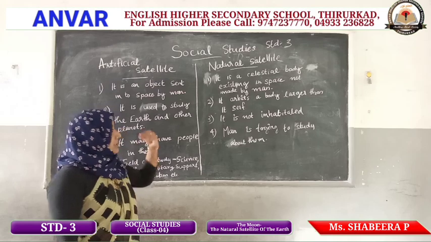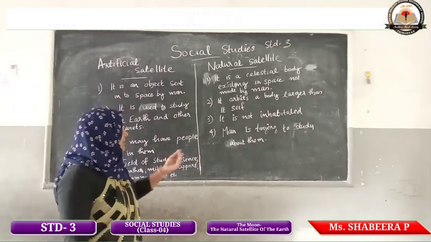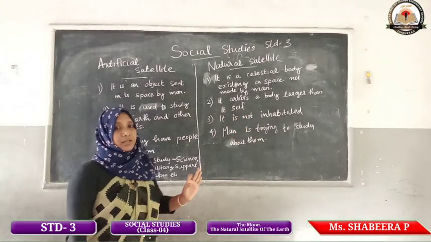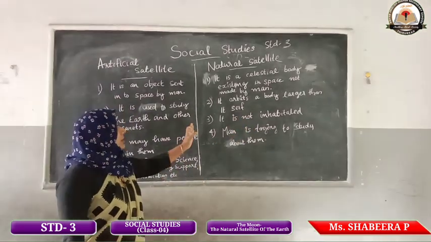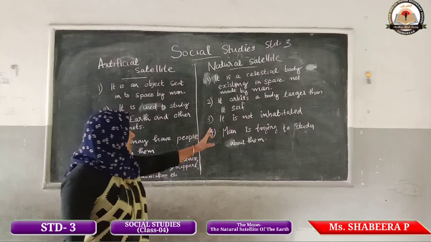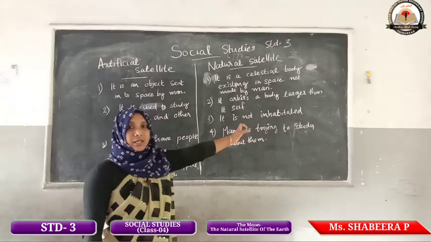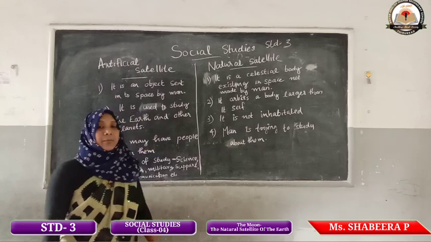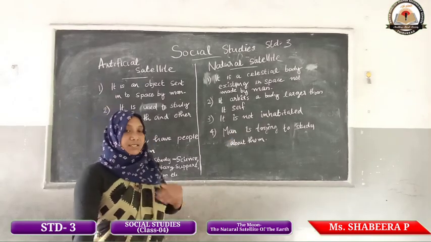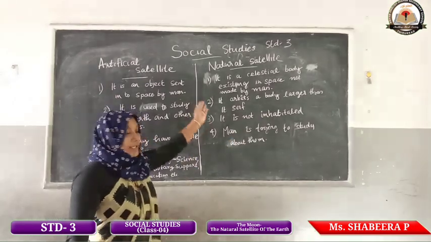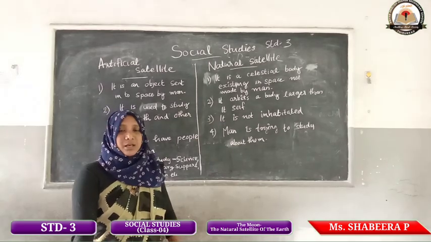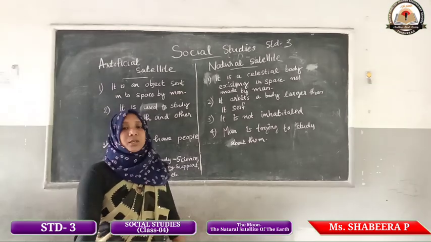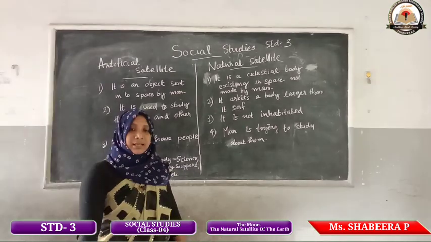Then third, it is not inhabited. There are no people there. Man is trying to study natural satellites.